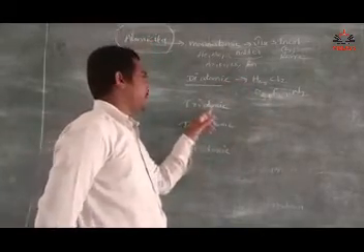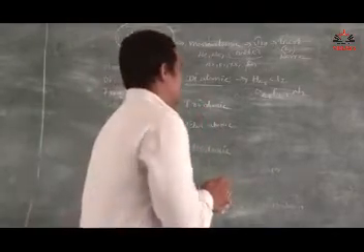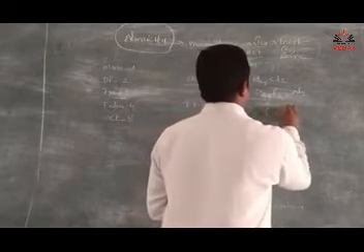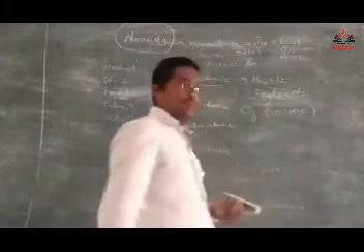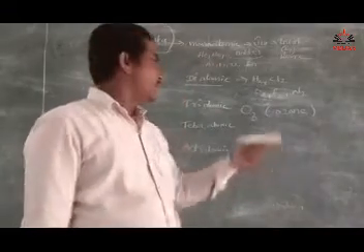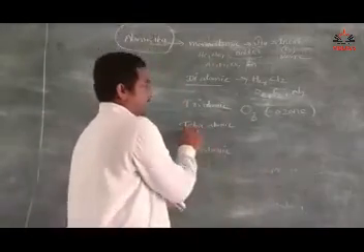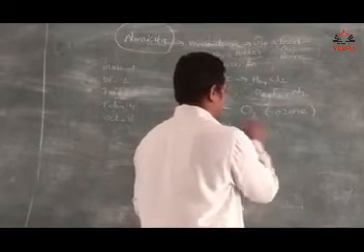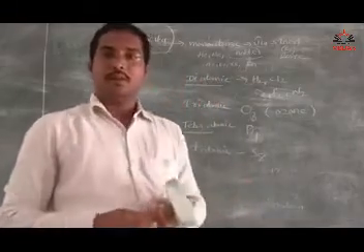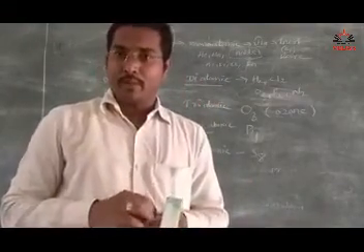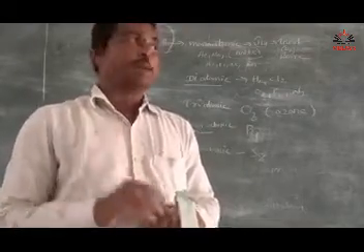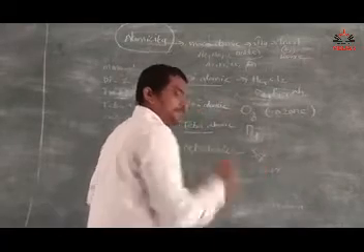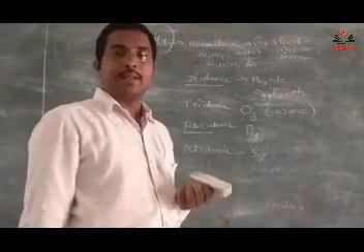And triatomic: tri is nothing but 3. O3 means the number of oxygen atoms is 3, and the name is ozone. The number of atoms present in the molecule is 3. Tetra: P4, S8. 4 atoms are present in the molecule P4, that's why tetraatomic. See here, 8 atoms are present in the molecule, that's why it is called S8.